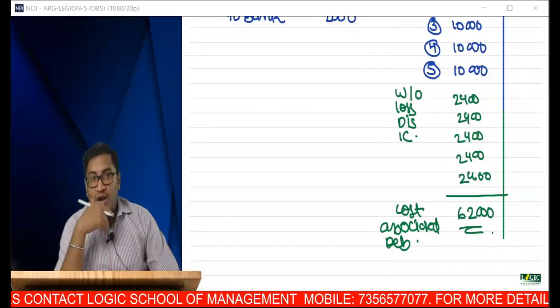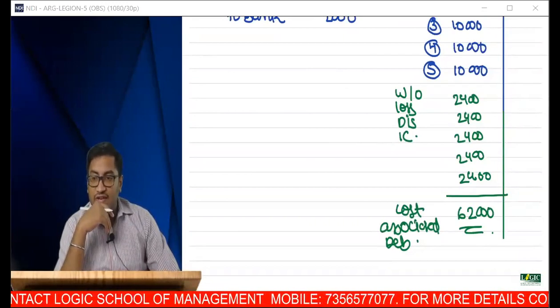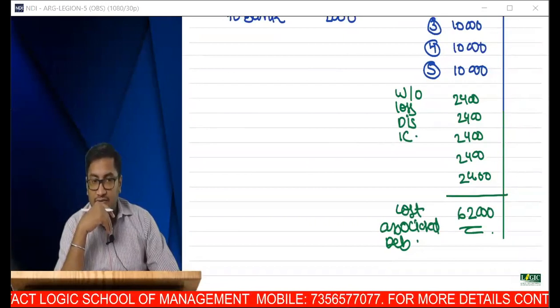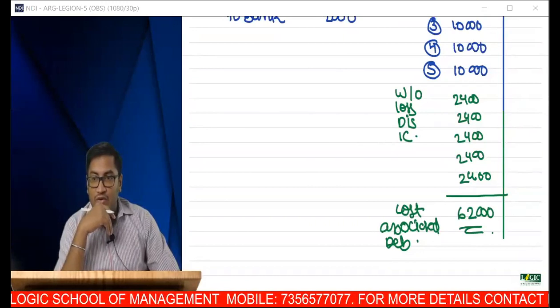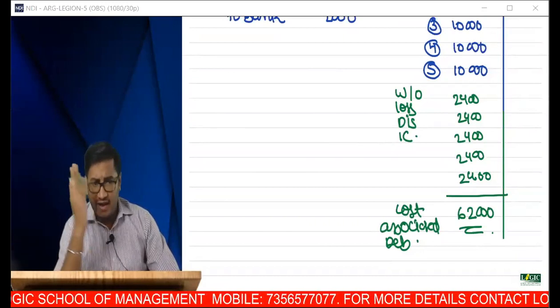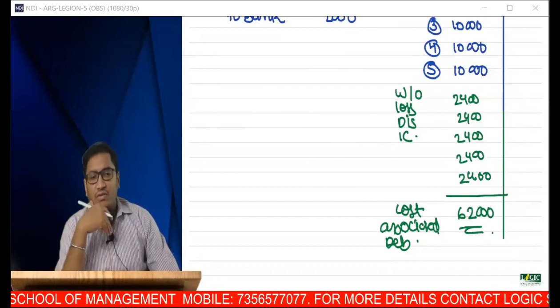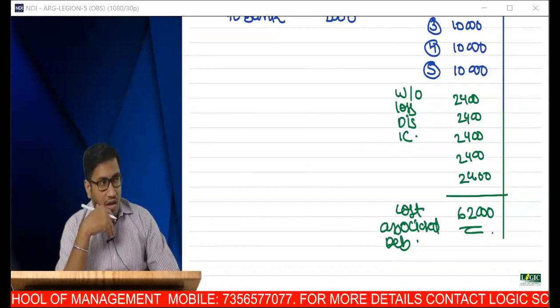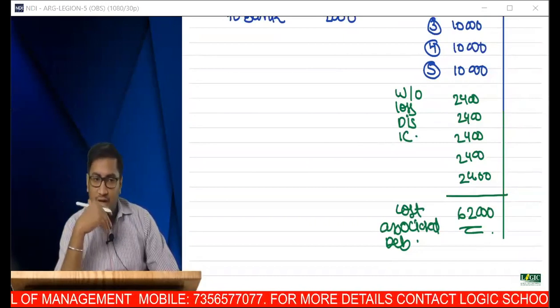Have you all understood? The total cost associated with issuing debenture is equal to 62,000. Is that point clear? This is your journal entry that you have done in your previous stages of accounting discussion, isn't it? Now let's see.